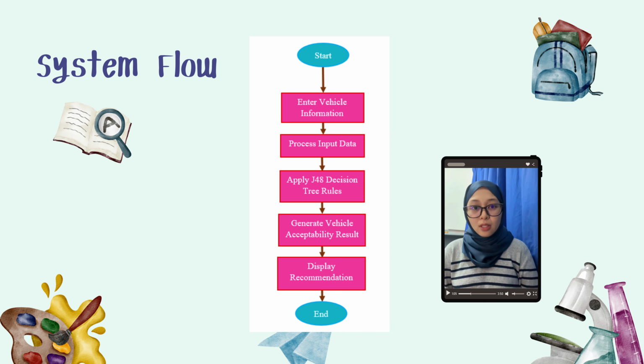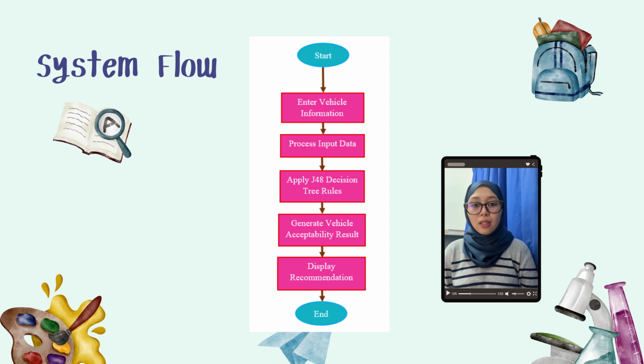The process starts when the user enters vehicle information such as buying price, maintenance cost, number of doors, passenger capacity, luggage boot size, and safety level. After the information is entered, the system will process the input data based on the decision rules generated from the J48 decision tree model.